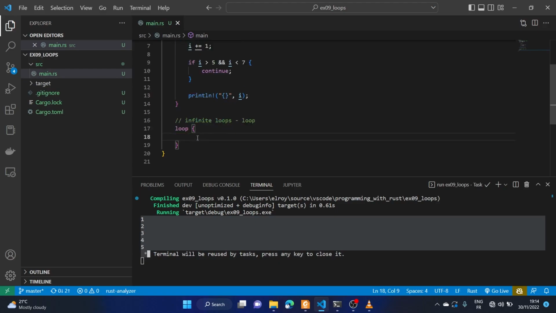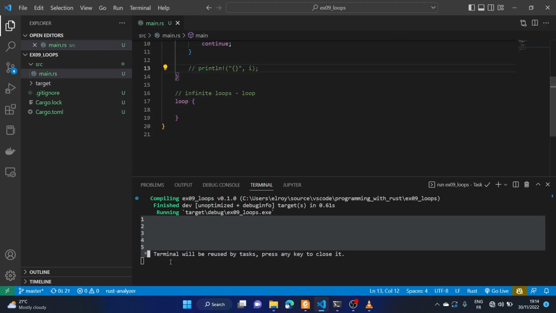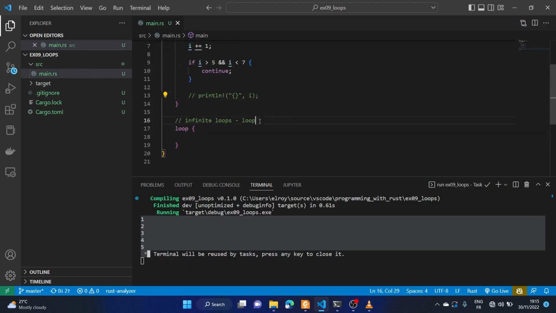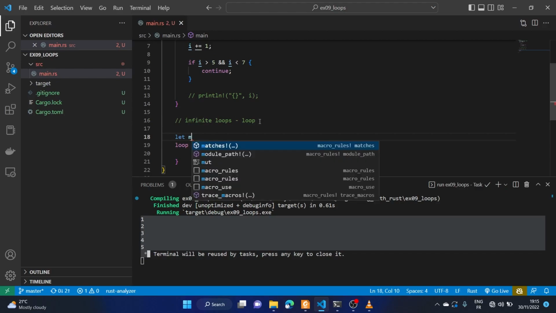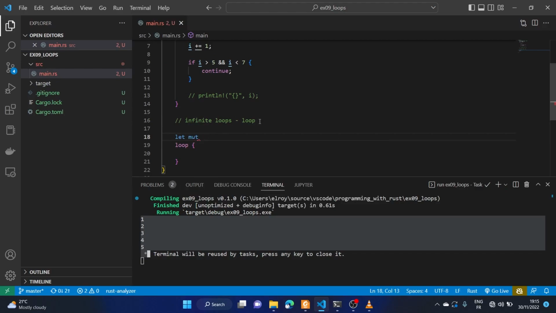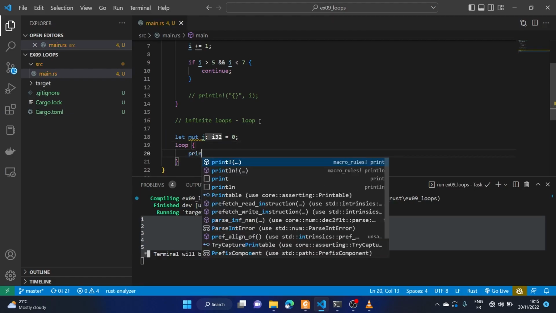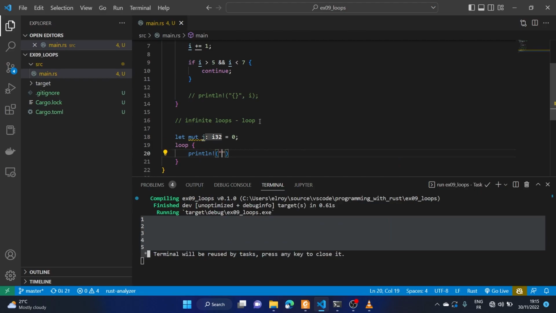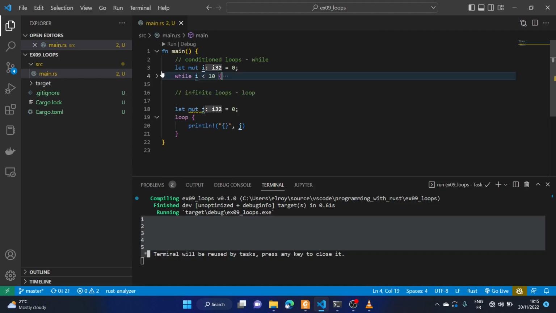So let's get this off to clean up our console, right? And here we'll be working with the variable j. Let mut j be equal to 0. And we're just going to say print line j, like we did the first time. This is going to cause a bit of a problem, but we like to explore, right?